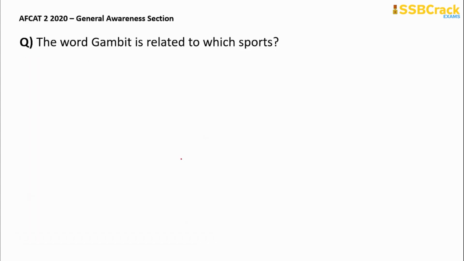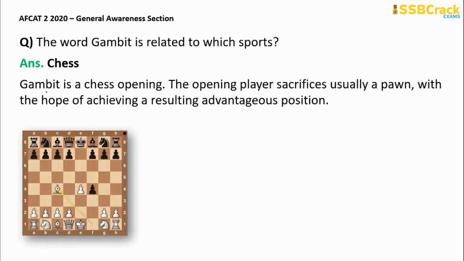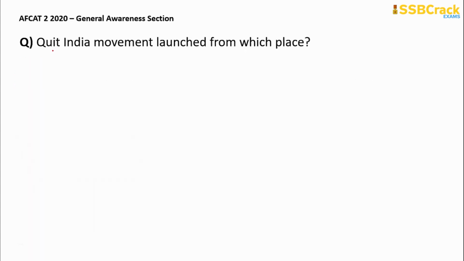Next question, the word gambit is related to which sport? Again, a very easy question. It is related to chess. Gambit is basically a chess opening. Okay, it is related to chess. Correct answer is chess.